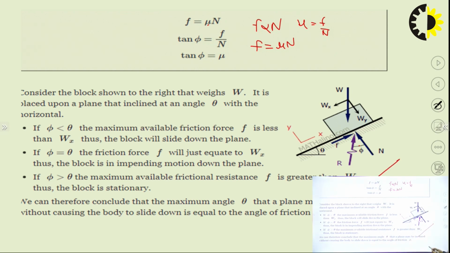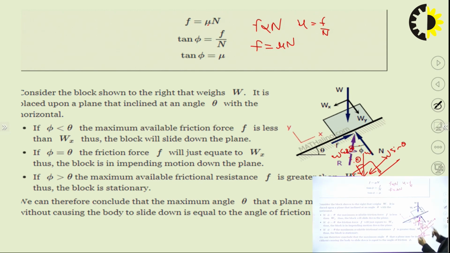This is an inclined surface. This is our body, with weight W, and the surface is at some angle theta. Then W has two components: W cos theta and W sin theta, that is Wy and Wx. F acts opposite to the motion.